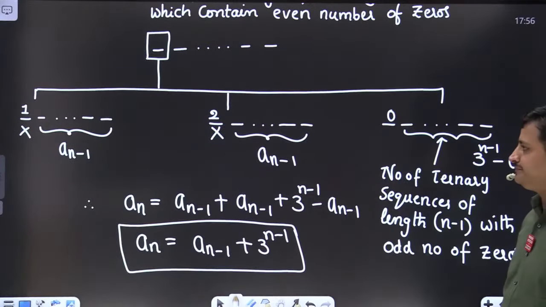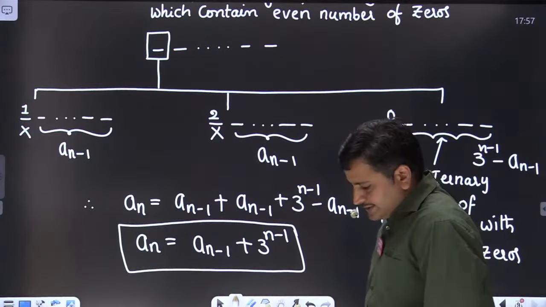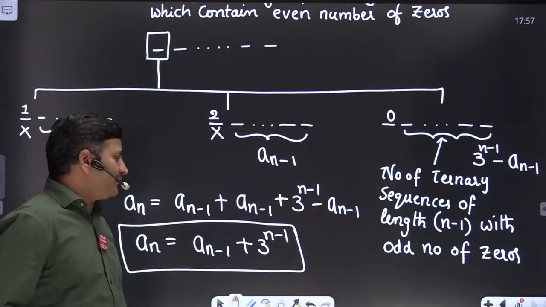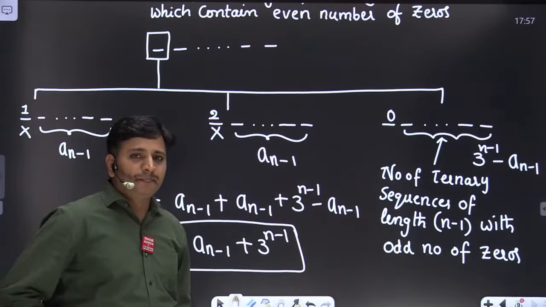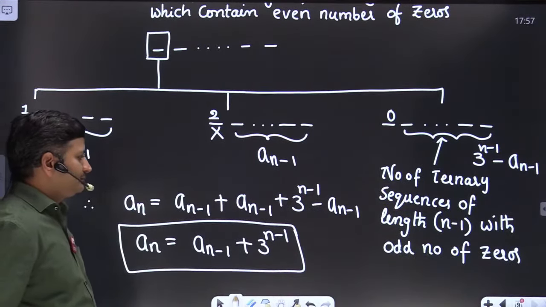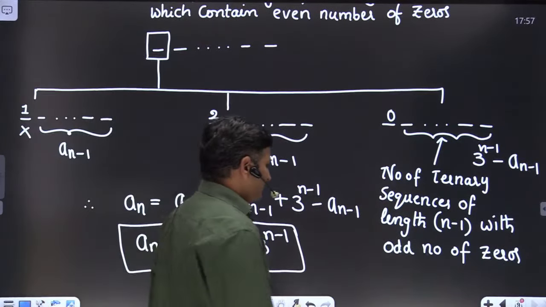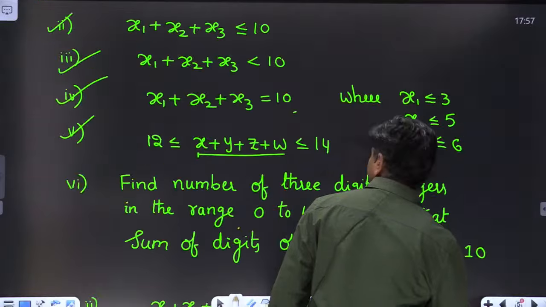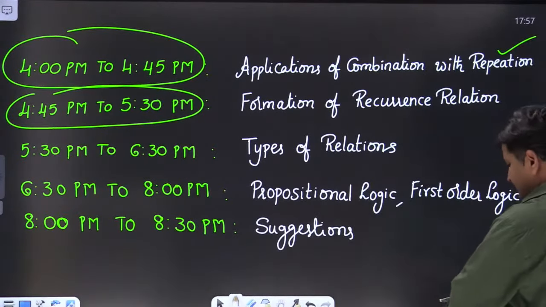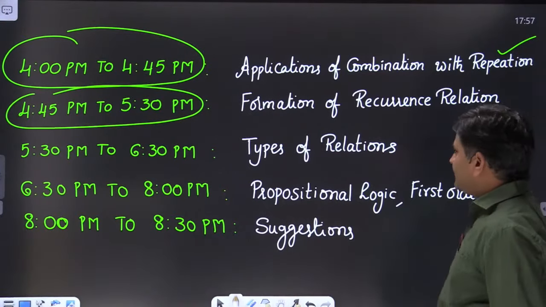So this is the way we can form recurrence relations. I hope this concept is very clear for everybody. You can practice questions like this. So formation of recurrence relations is completed, friends.